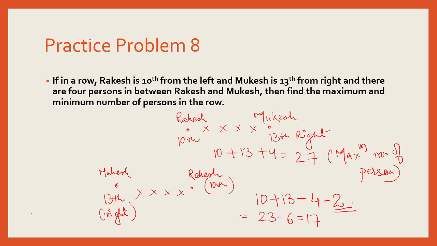So to reduce that double counting, we are subtracting 2. So here we can say the maximum number of persons in the row would be 27, and the minimum number of persons in the row would be 17. It's as simple as that. When we want to maximize the number of persons in the row, let's assume they have not crossed each other. And when we want to minimize the number of persons in the row, let's assume that they have crossed each other.